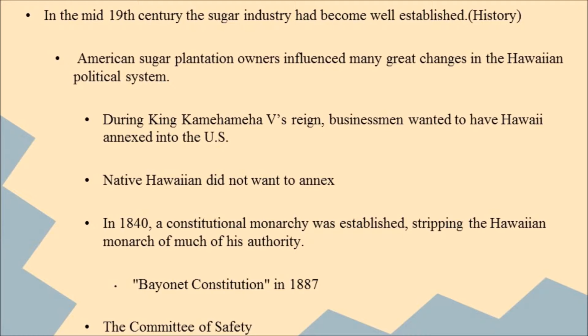The American sugar plantation owners influenced many great changes in the Hawaiian political system. American planters wanted Hawaii to become a state so as to avoid tariffs. Native Hawaiians did not want to annex. In the 1840s, a constitutional monarchy was established, stripping the Hawaiian monarch of most of his authority. The Bayonet Constitution in 1887 was forced through by the Committee of Safety.